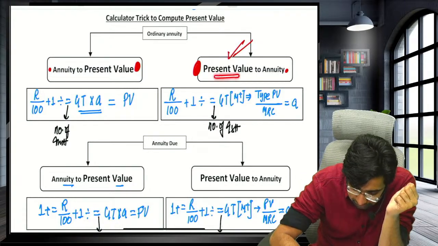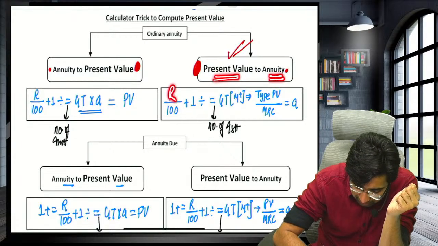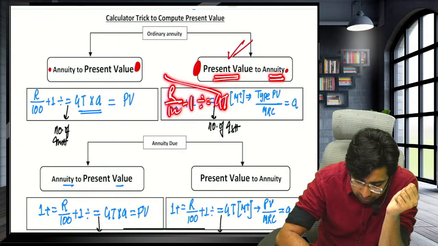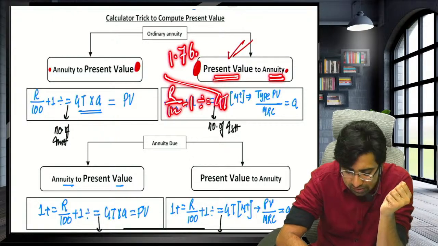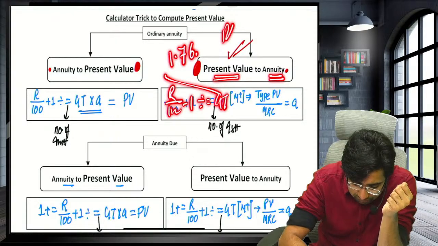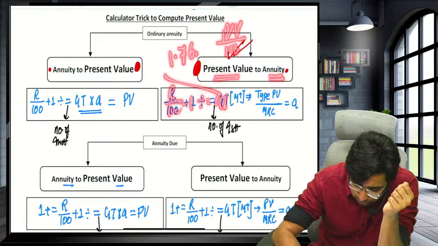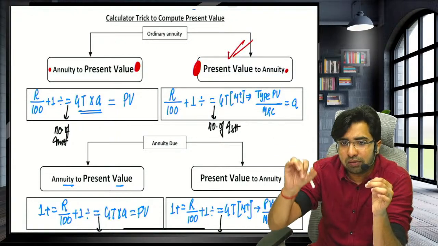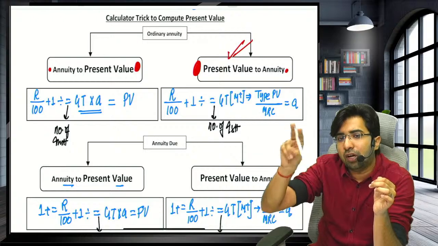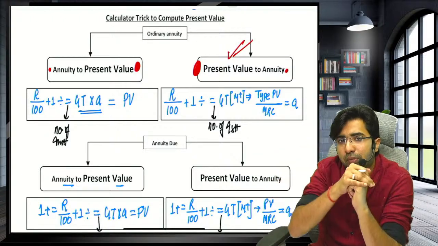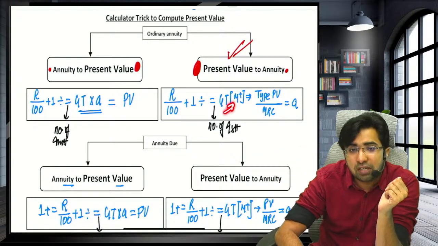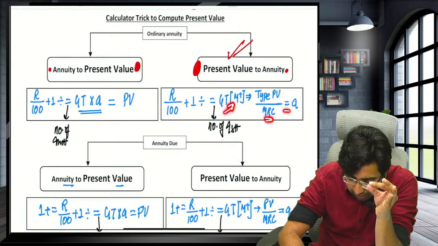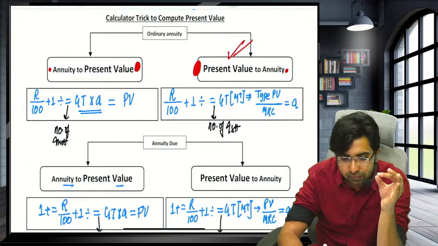Now, if they are asking from present value to annuity, R upon 100 plus 1 divide equals to GT. But when you press GT, for example, you receive 1.76. Now you need to divide the present value by 1.76. So store it, M plus. Now type the present value, 5 lakh rupees, that you want to divide. Press divide button. By what do you want to divide? The thing that you have stored in the memory. Sir, what have you stored in the memory? 1.76. Press MRC button. You will get one confirmation call. Press equals to and you will get the annuity.